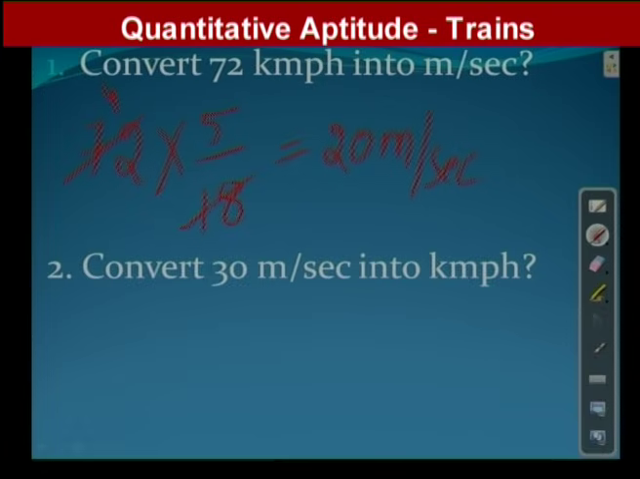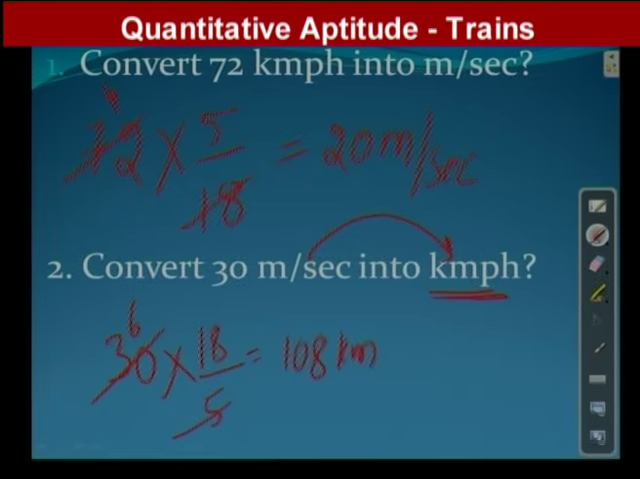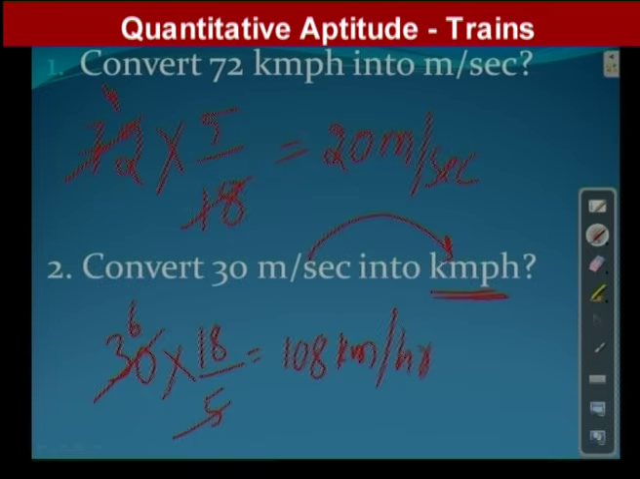And secondly, convert 30 meter per second into kilometer per hour. Here he has given 30. Now we have to convert this meter per second into kilometer per hour. Converting small unit into big unit, that's why big value by small value. 5 ones are 5, 5 sixes are 30. That is equal to 108 kilometer per hour. Either we can write kmph or kilometer per hour.